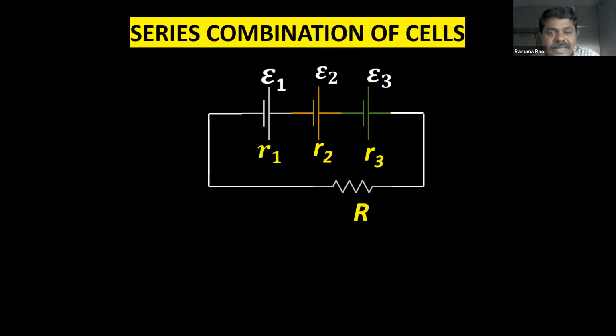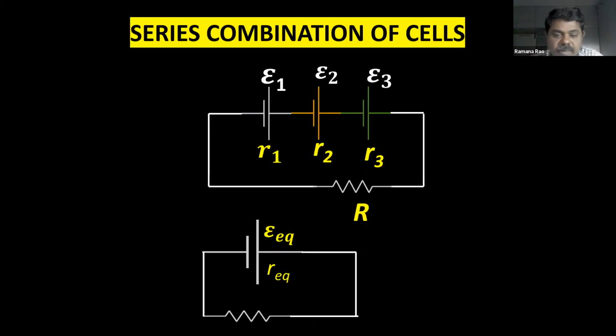So this is how we connected the three cells with an external resistor, because the combination should be connected to an external resistor. If you want to make use of the batteries or the cell, definitely a load should be there. Who is going to use the electric current from the cell? It may be a fan, it may be a light. So a load resistance is connected to the combination. Then that load resistance is going to use that electric current.